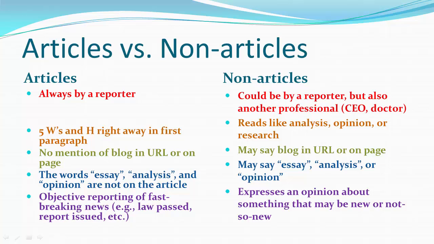So non-articles, as I'll call them in this lecture, could be by a reporter. Reporters write blogs, they write opinions, they're very smart people. But also the key is if you see that this article is not written by a reporter, like it's a CEO, a doctor, a mom, a professor, but they're not a reporter, they're just writing from their heart, that is not reporting. That is an opinion or an analysis or some letter to the editor or something. So that is not an objective news article.